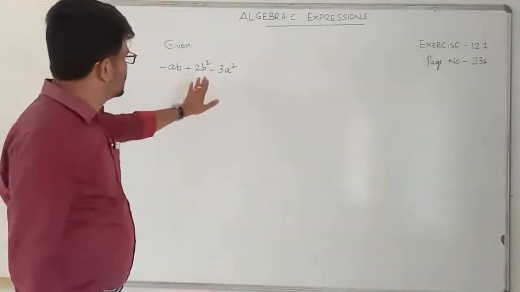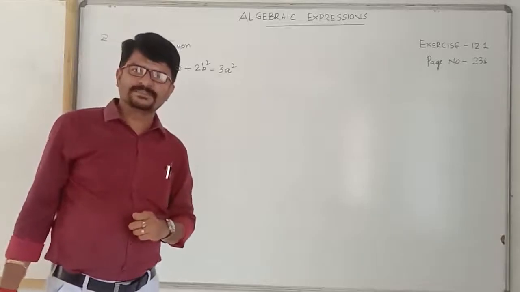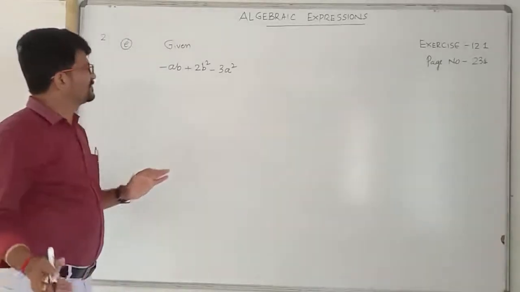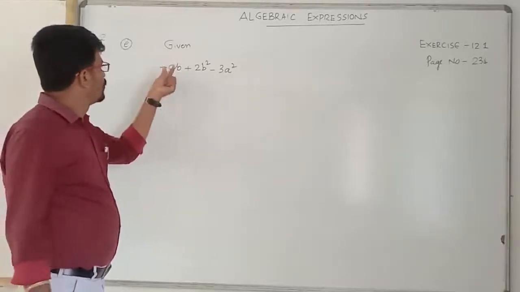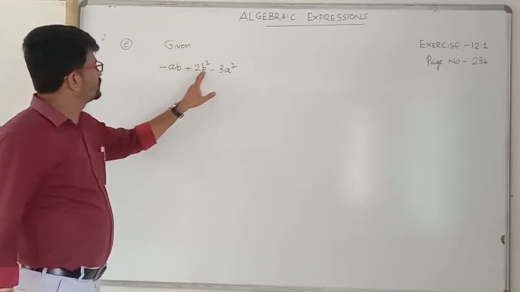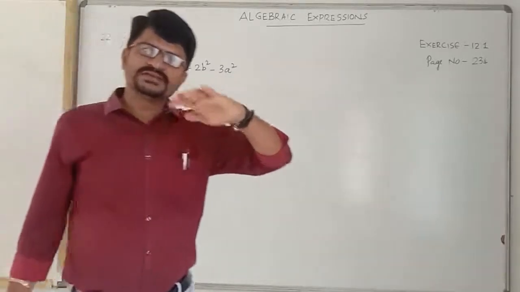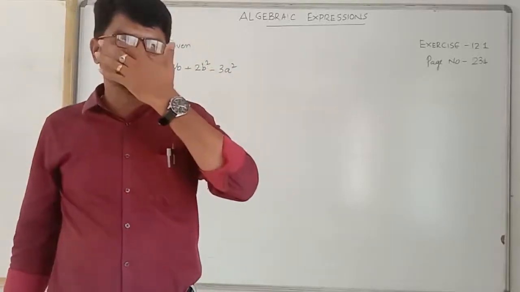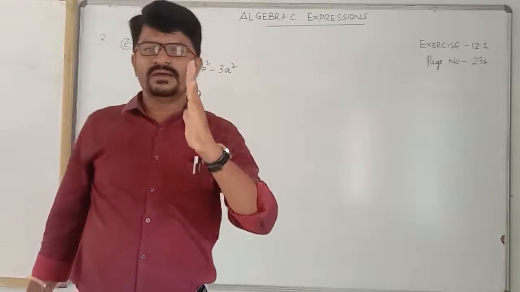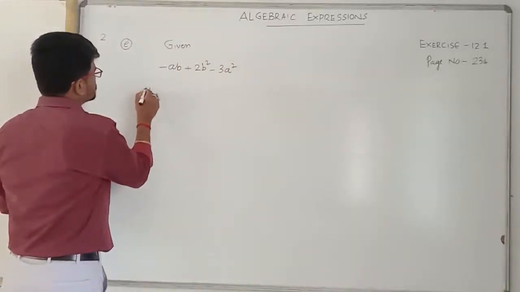Children, how many terms does this expression contain? One term or two terms? Yes, you are right, absolutely three terms: 1, 2, 3. Don't count 1, 2, 3, 4, 5, 6. A term is something separated by either a plus symbol or a negative symbol.